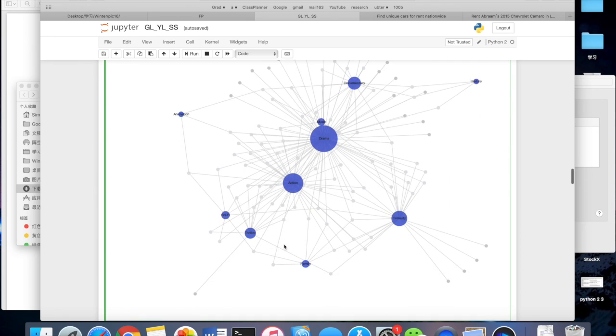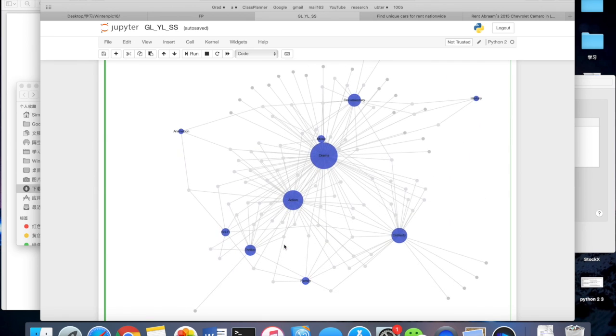So as you can see, all the actors are in gray, which means that all the actors have only played from 1 to 3 genres for the bottom 100 actors.